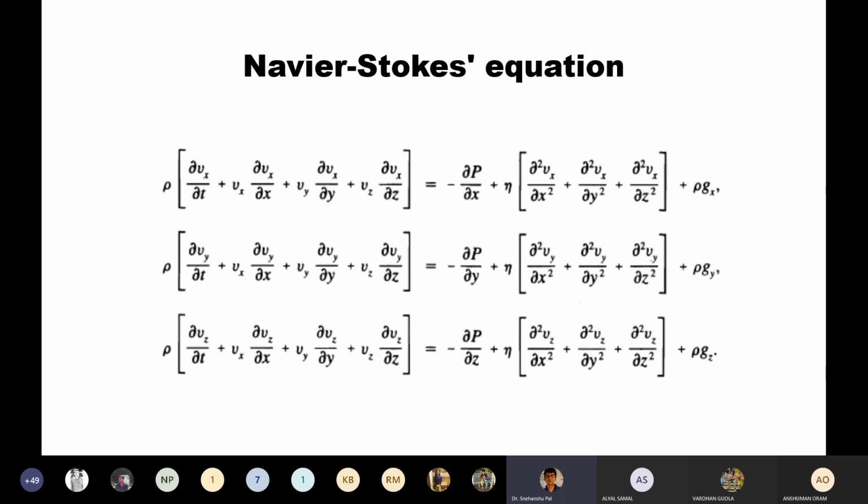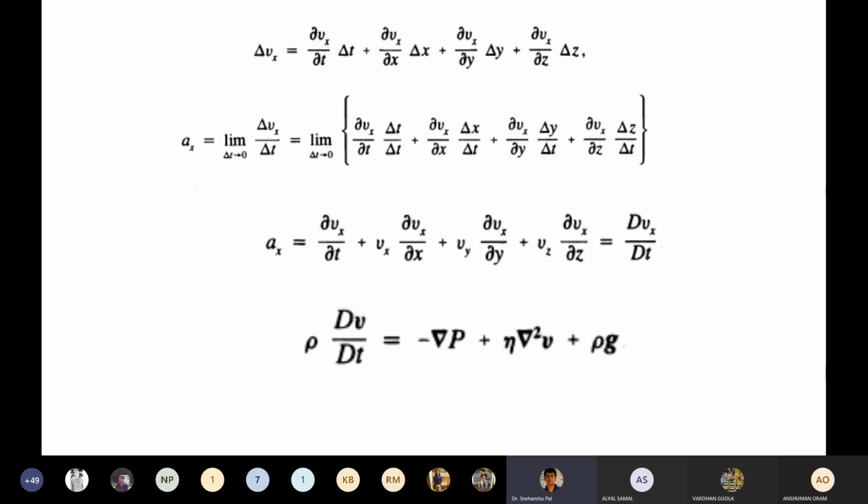The change in the x component of velocity with time and position you can represent in this form. This is del Vx, del t, along with the x-component velocity gradient terms, which define the increment of the velocity.